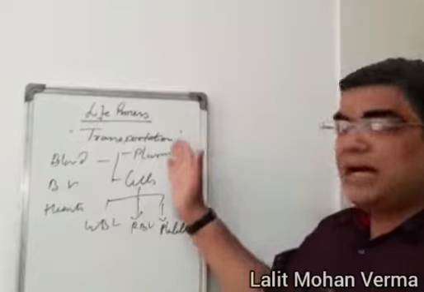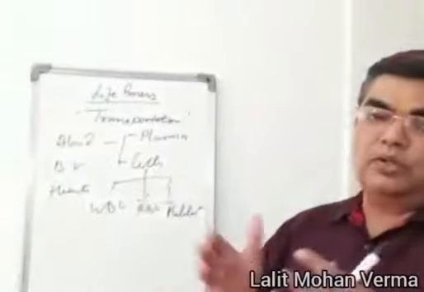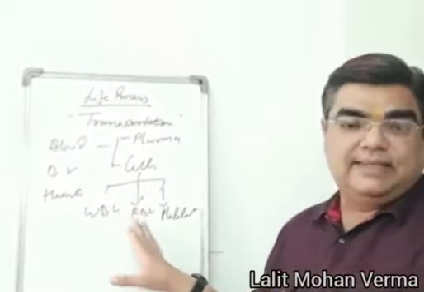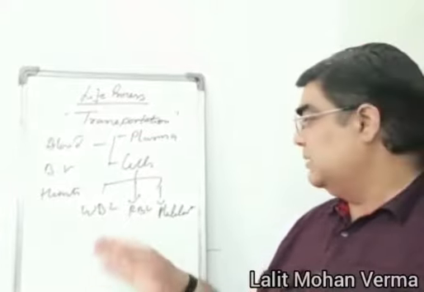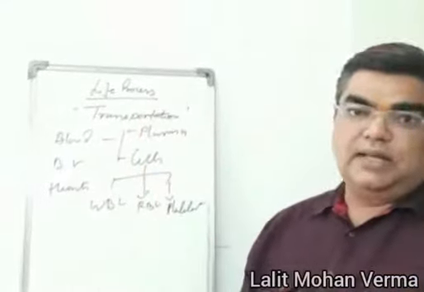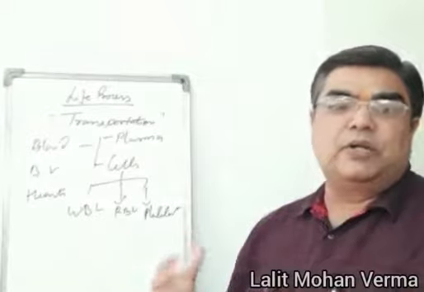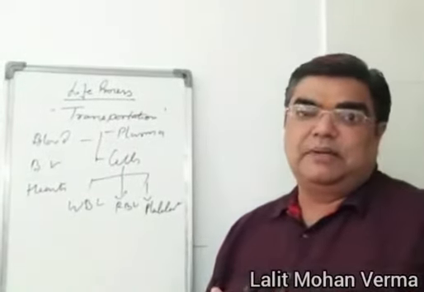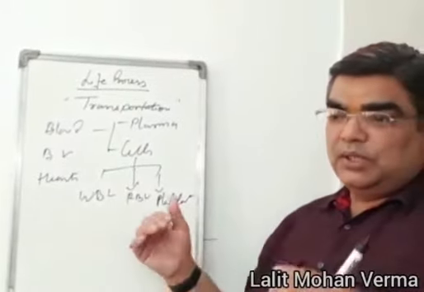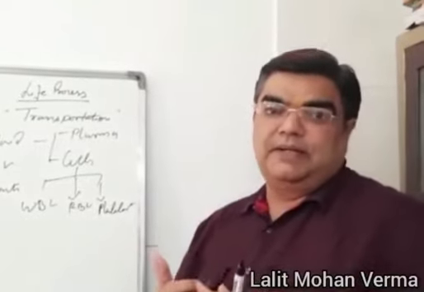Actually, plasma transports the nutrients to all parts of the body. Plasma has the nutrients. RBC can carry the oxygen. WBC are transported to kill the germs inside the body. Actually, they kill the microorganisms present inside the blood. And platelets help in stitching the leakage of the blood.